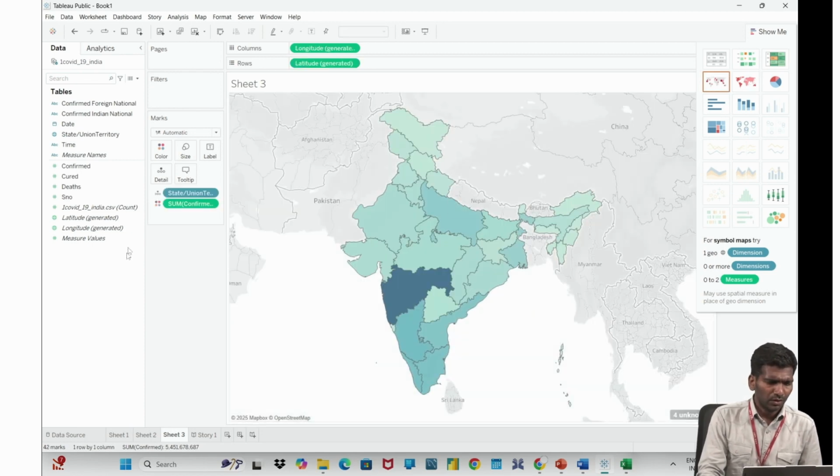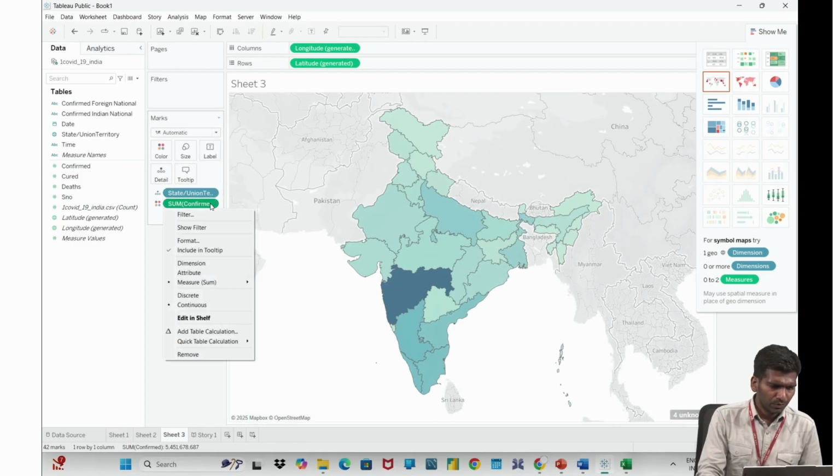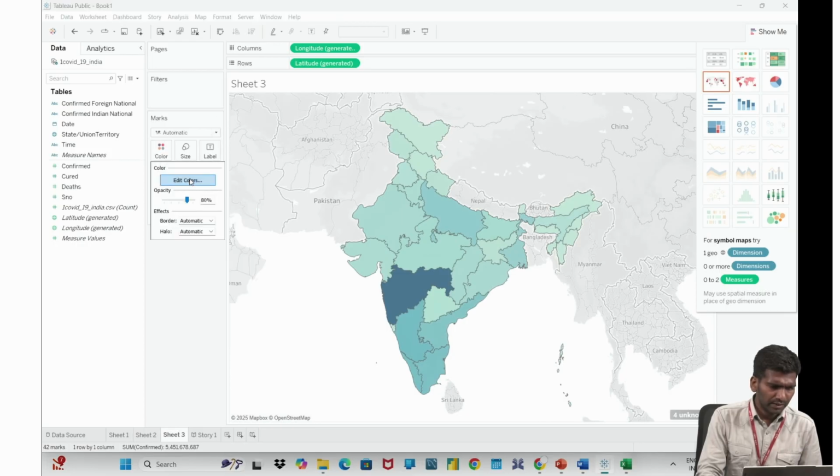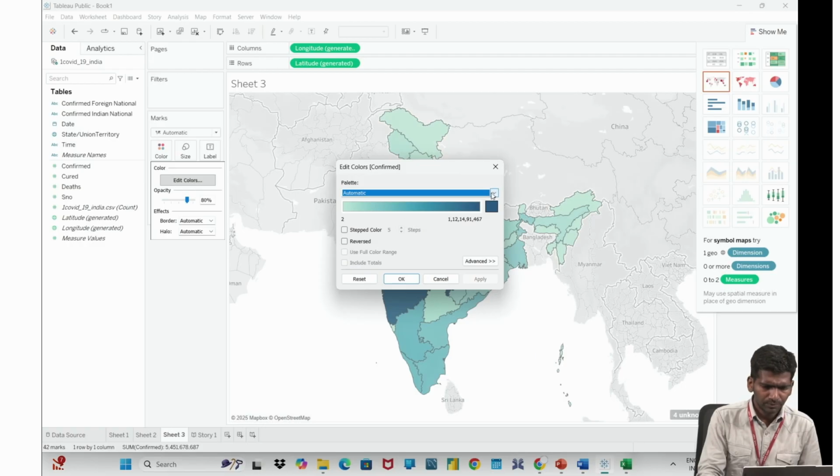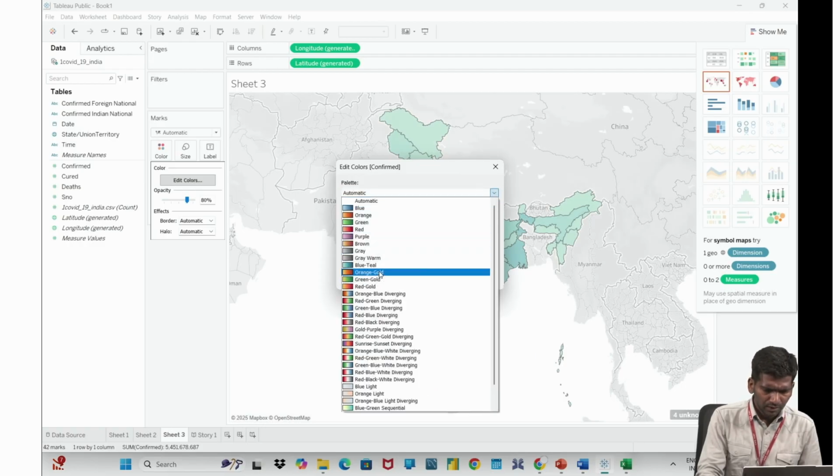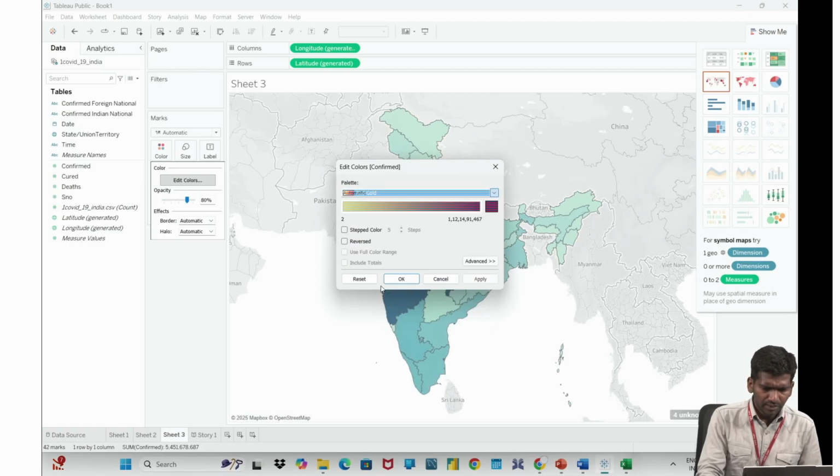Okay, and I want to change the color. Generally, if I want to change the color, confirmed cases is in color, right? Go to edit colors, and here you can give red and gold, apply.